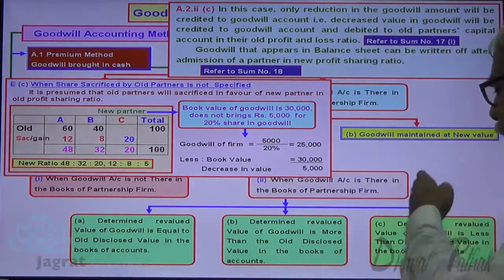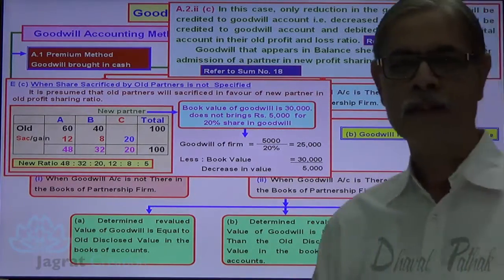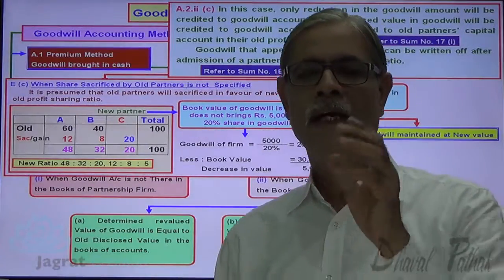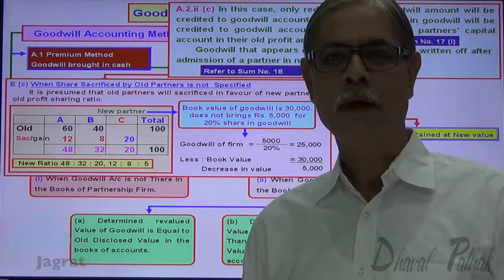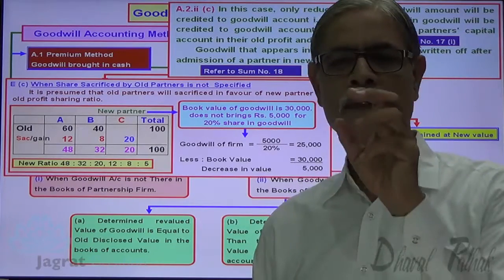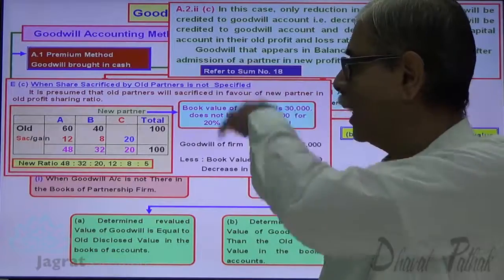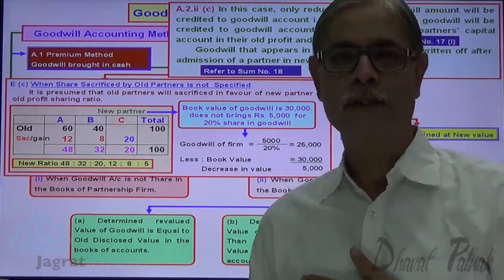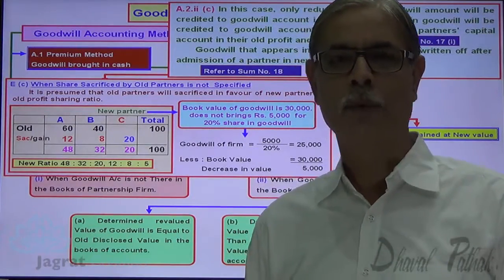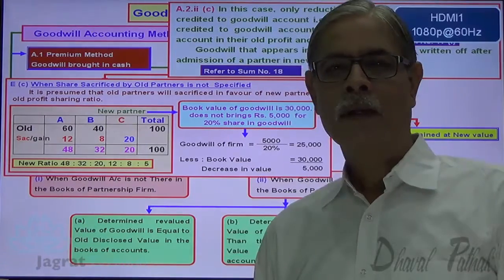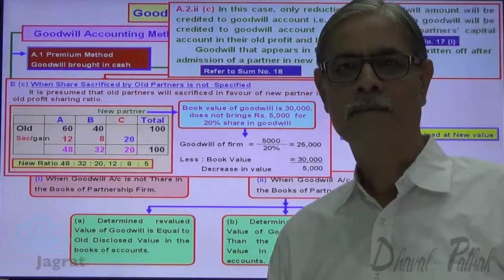Now, this is the option that I have discussed here before you. I have tried to explain all this concept for accounting for goodwill, and that too as per the classification given to you in your textbook. I have already given you the references for the sums that you should refer to for better understanding, for more clear understanding. I think that you have followed all these things.